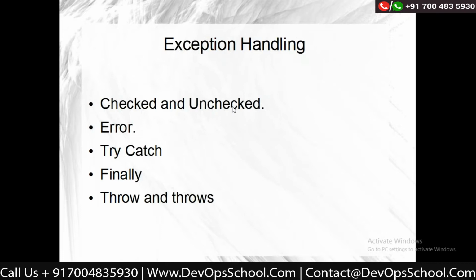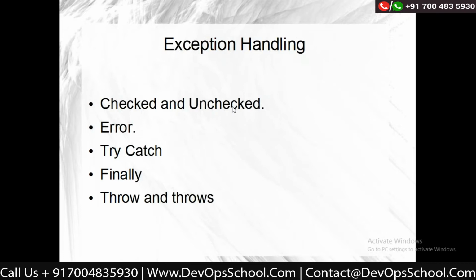When you're writing the code, Java itself tells you that this can be an exception in your runtime environment, so you have to take care of it. An unchecked exception is one we don't understand at the time of writing the code. We understand it only when we actually run the application.